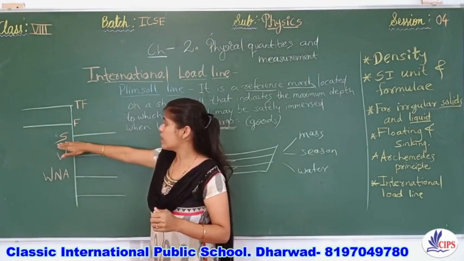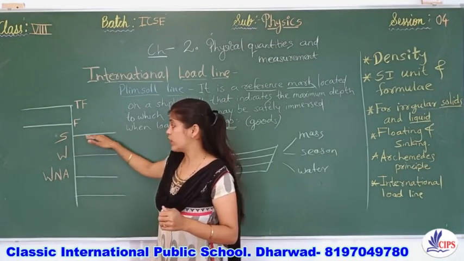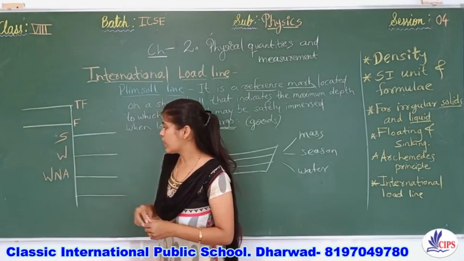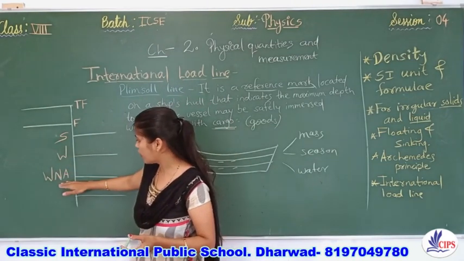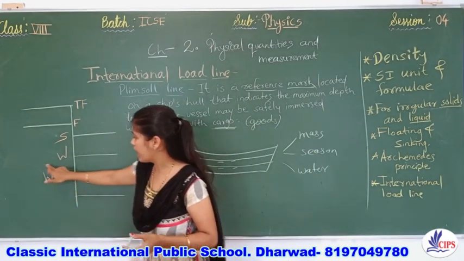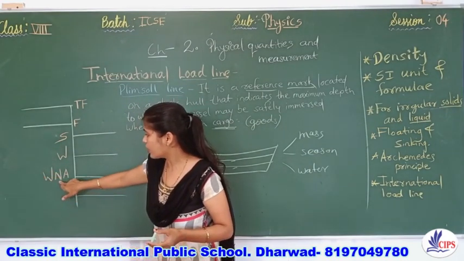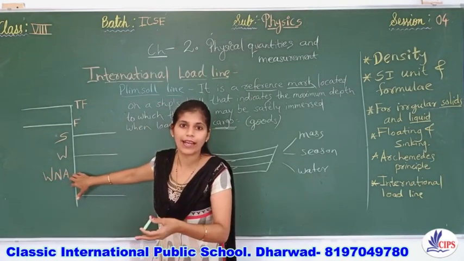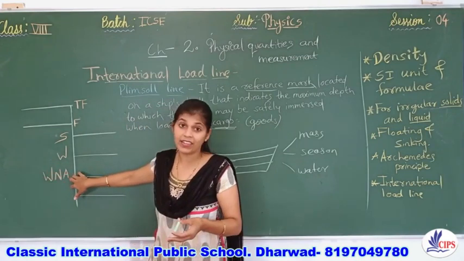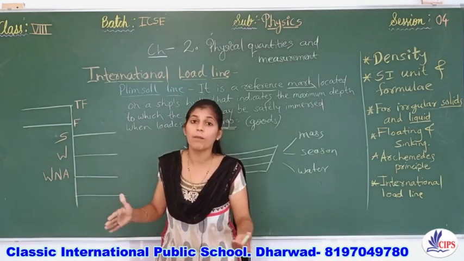One more thing, that is S, salt water. Then the next one is W. It is the water. See, these are all types of water. This is the region WNA. This is for North America or North Atlantic. This depends on that country, because the weather conditions will differ so much from each other.